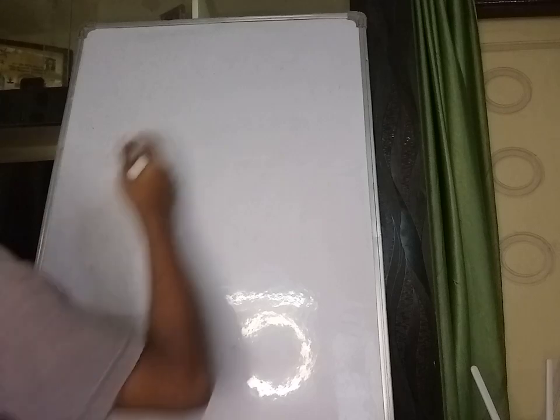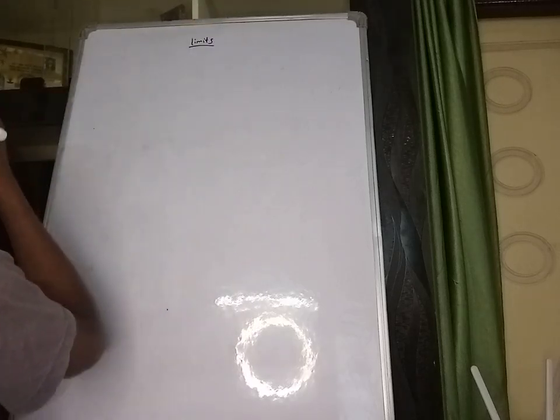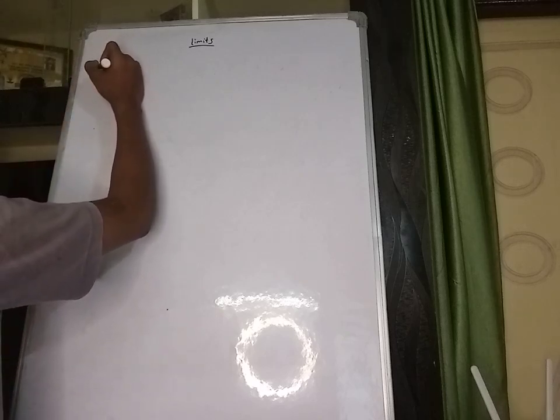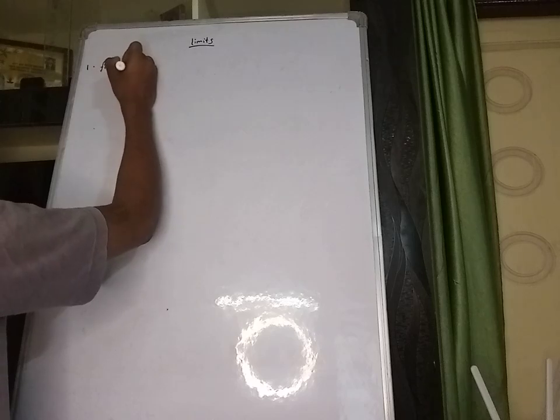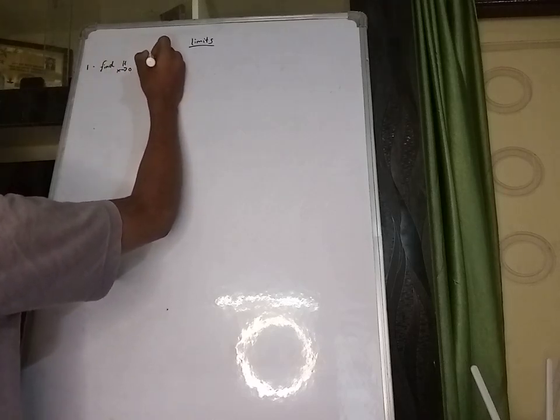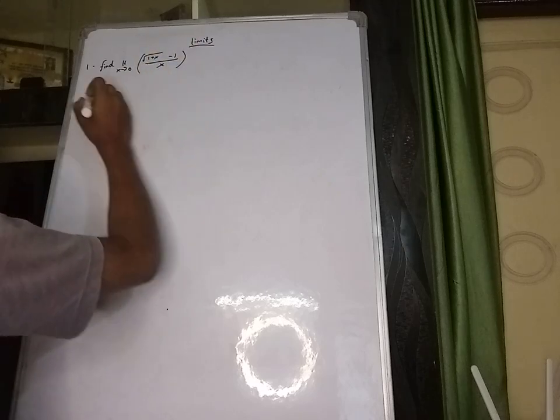So let's go to the limits chapter. Limits, very short questions, important, very short questions. So the first one: find the limit as x tends to 0 of (root over 1 plus x minus 1) divided by x. Okay, solution.